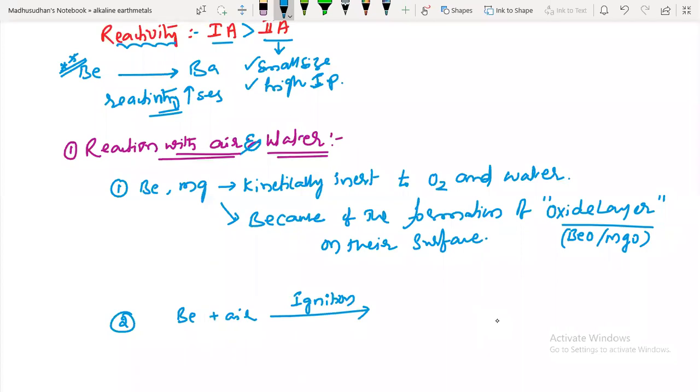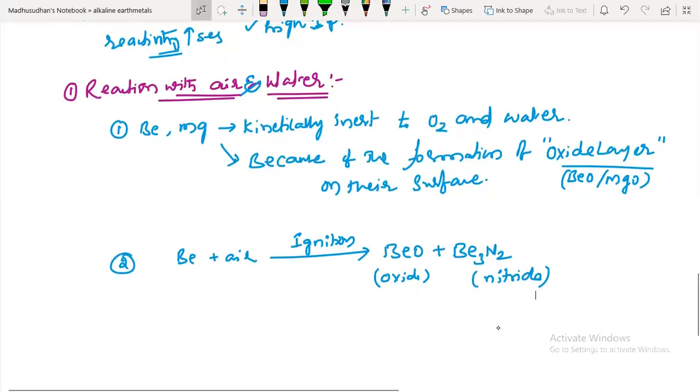On ignition with atmospheric air, they will produce beryllium oxide and beryllium nitride. This is an oxide and this is a nitride. Magnesium will also give you this kind of oxides and nitrides.